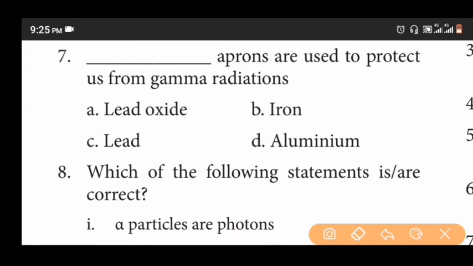Seventh question. Aprons are used to protect us from gamma radiation. Options are oxide, iron, lead, aluminium. The answer is lead.